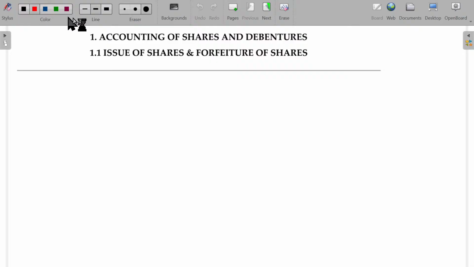Accounting of shares and debentures. In this class, we'll try to finish off issue of shares as well as forfeiture of shares. You might have studied all these things in your plus 2 study. Anyhow, I just give the total importance over this topic, how much this will be applicable for your professional exams.